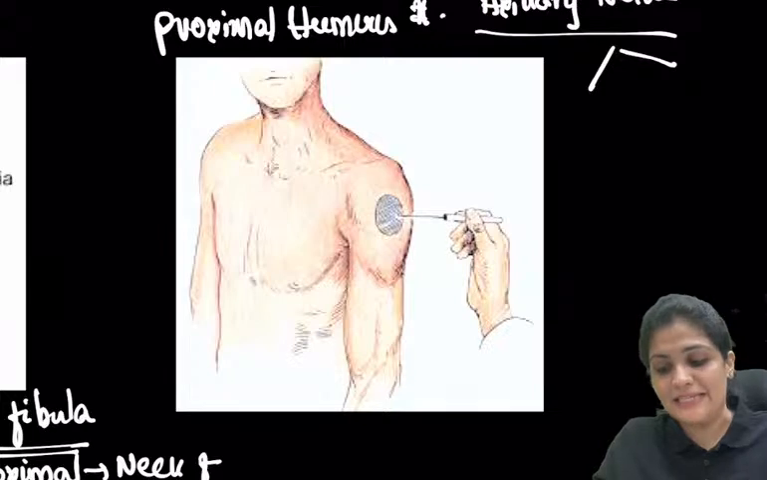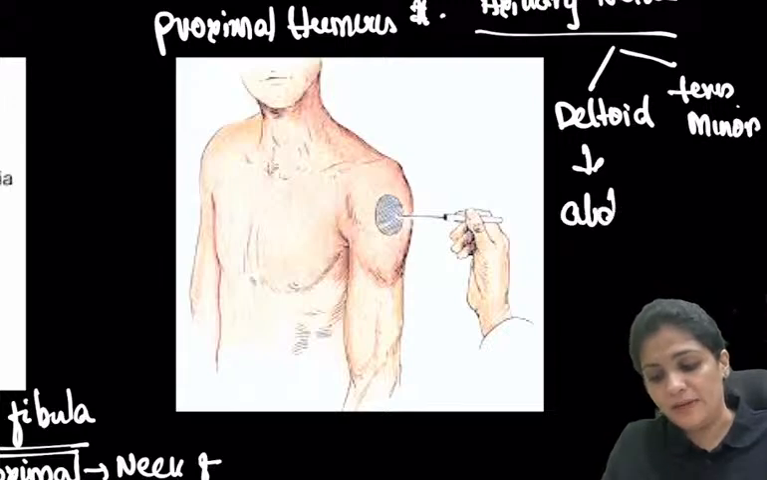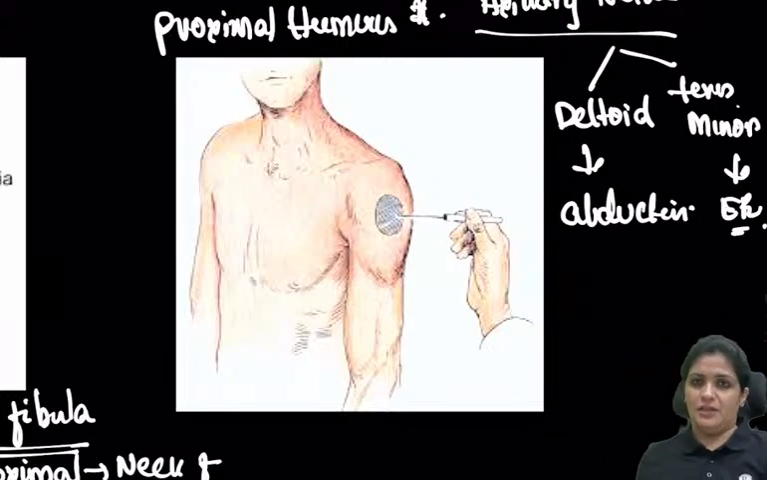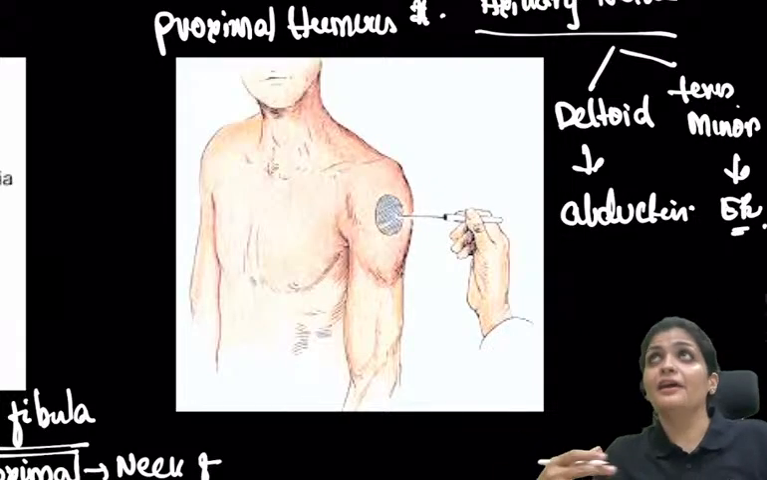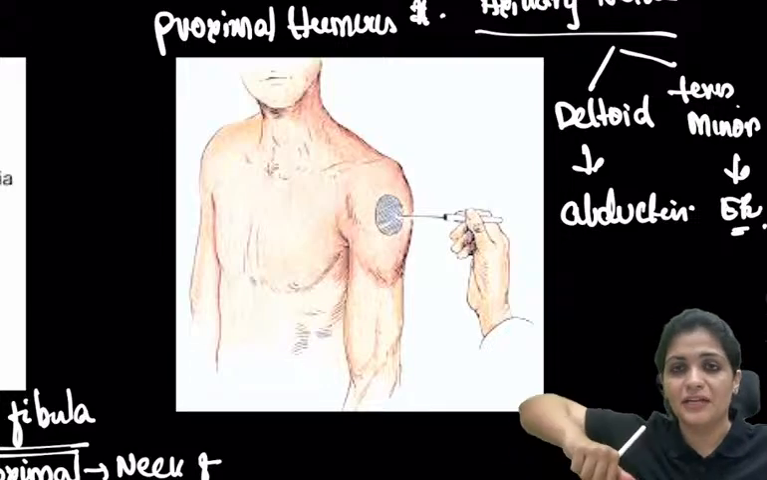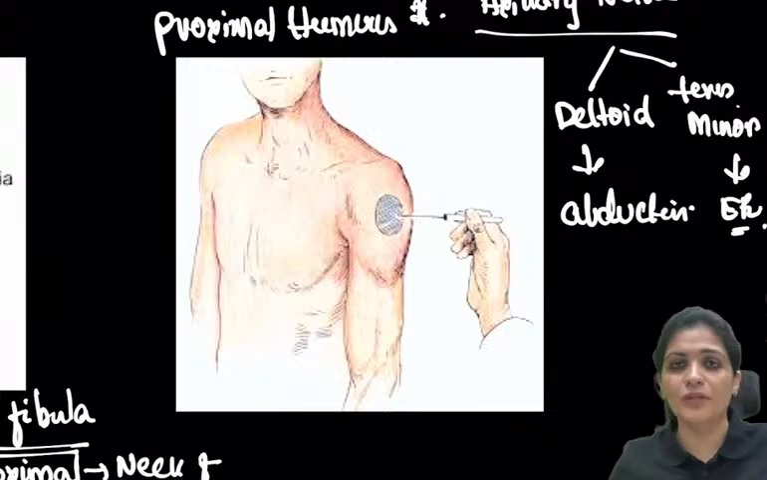So what does the axillary nerve do? It supplies the deltoid. What does the deltoid do? The action of the deltoid is abduction. The teres minor's action is external rotation. Whenever there is an axillary nerve palsy, there will be loss of abduction. The patient cannot lift his hand up. So he cannot do the abduction.